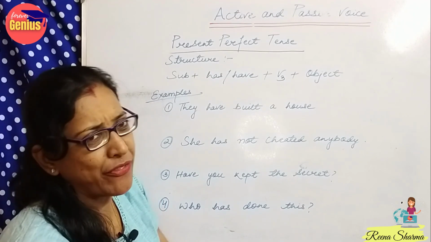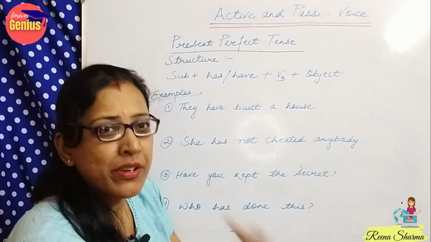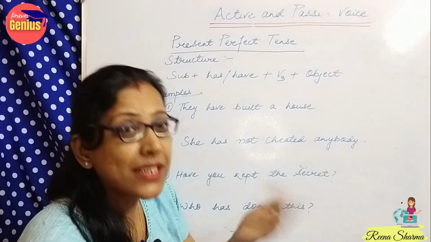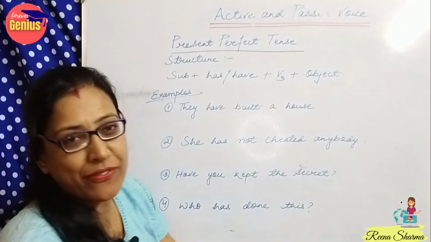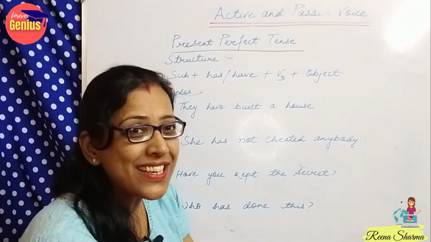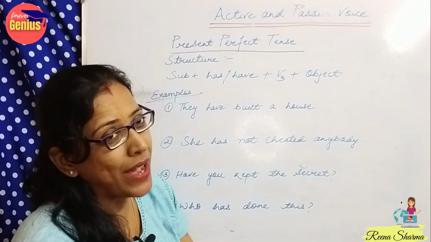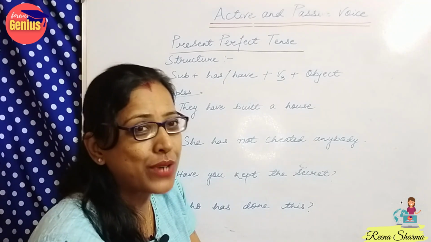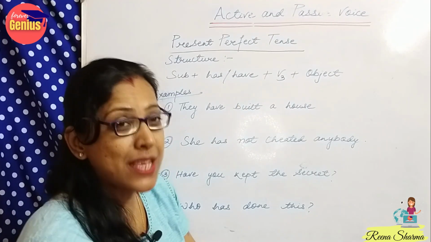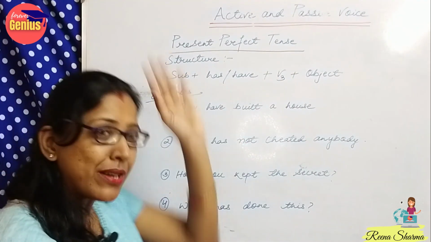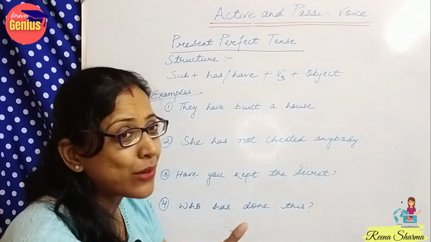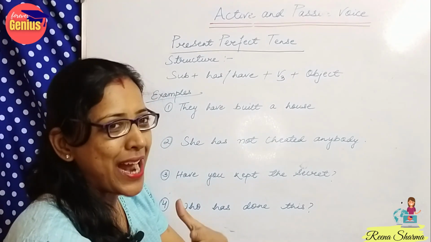So what is present perfect tense? We already know. In the previous videos of tenses, we have discussed what is present perfect tense. Yes, I know everyone remembers it. It is has or have, which we have to add according to a singular or plural subject. Mind it, we have to add it for the subject. When the object becomes the subject, we have to accordingly see whether it is singular or plural. Then we have to add it.